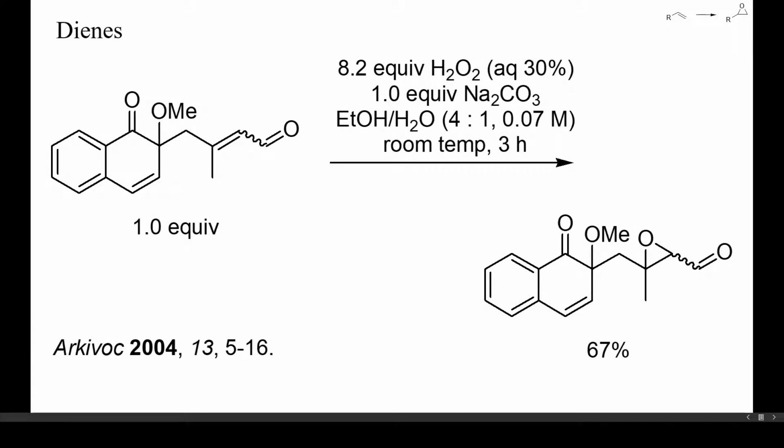Also weaker bases, for instance sodium carbonate, may be sufficient to bring about the epoxidation of electron-deficient alkenes. Here, an enal was epoxidized selectively, without any oxidation of the formyl group.